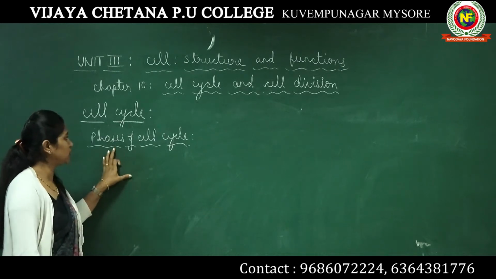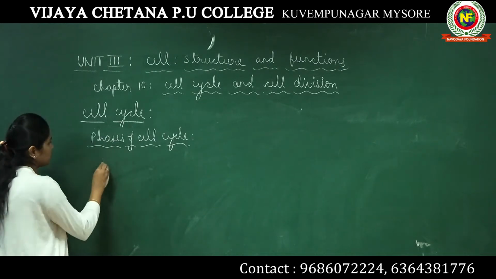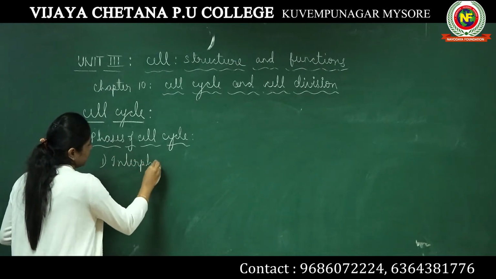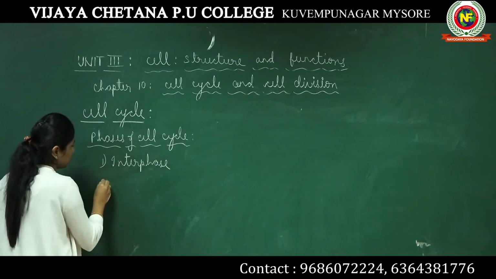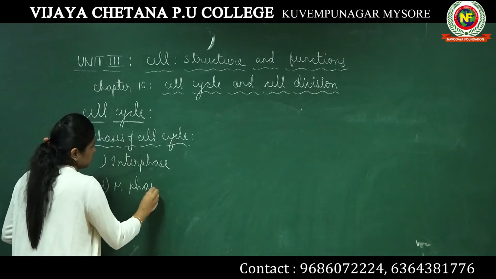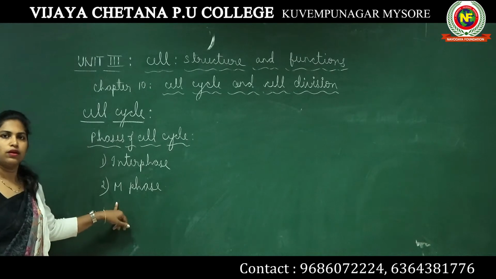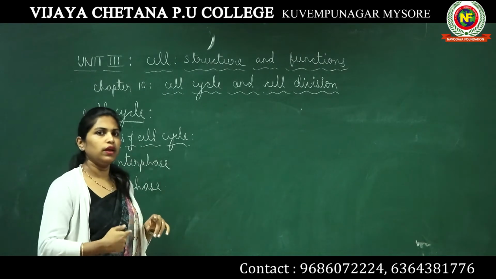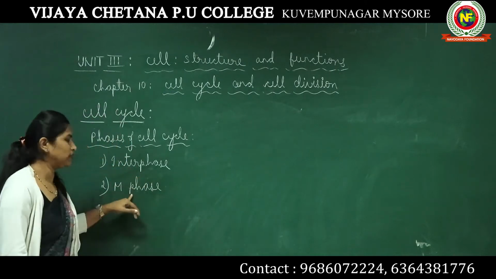Cell cycle majorly has two phases. One is the interphase. The second one is M phase. Any cell in its lifetime undergoes two phases.